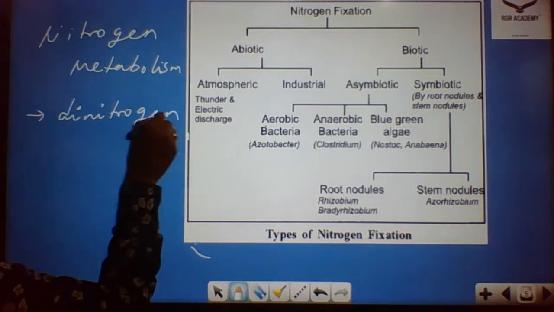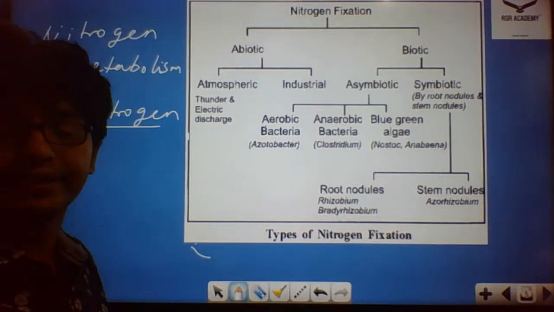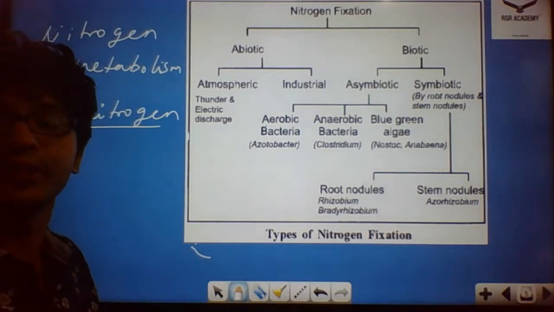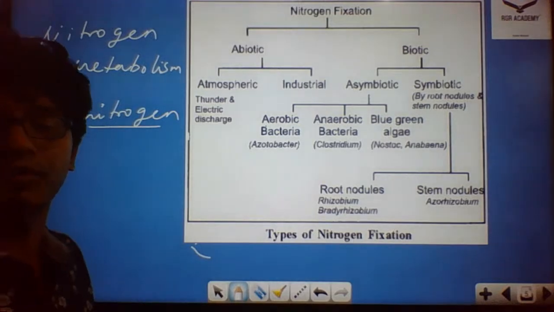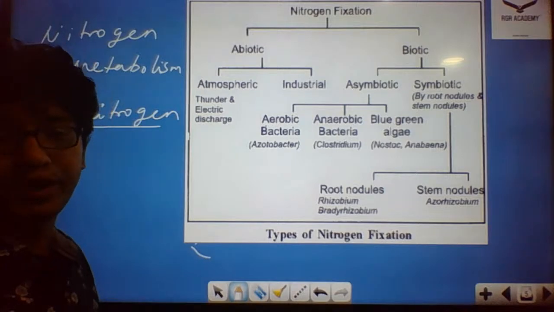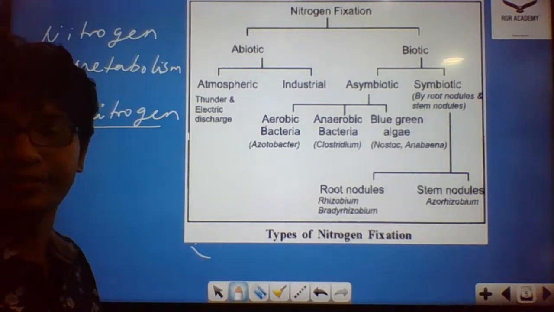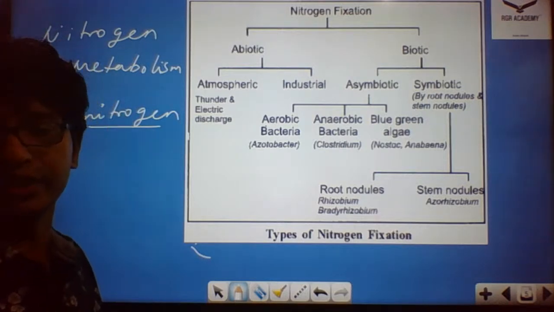This dinitrogen present in the atmosphere cannot be directly taken up by the plants, as I already told you. It needs to be converted to some other, absorbable form so it can be utilized by the plants. So the processes that we discussed, like ammonification, nitrification, denitrification, and how assimilation of this nitrogen happens, are all the things that we're going to discuss in this part.